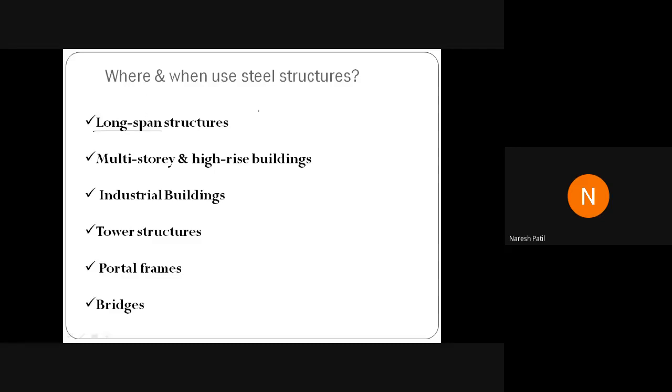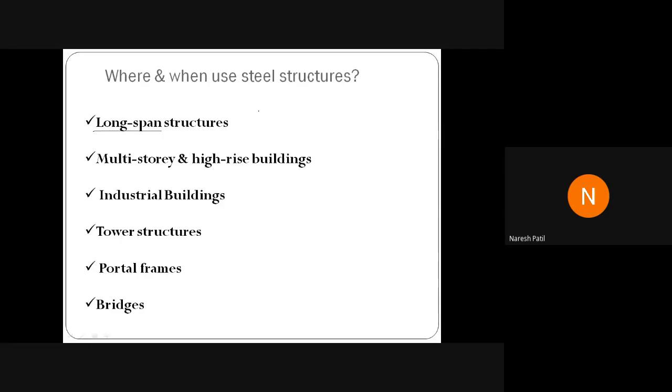If you see, we can see the semicircular sections placed over the road, beside the road. At the bottom also, the girders are made up of steel sections. Over that the concrete is laid and the road is made. That is made using steel structure because the span of the bridge is very large. So at that time you can adopt steel structure.